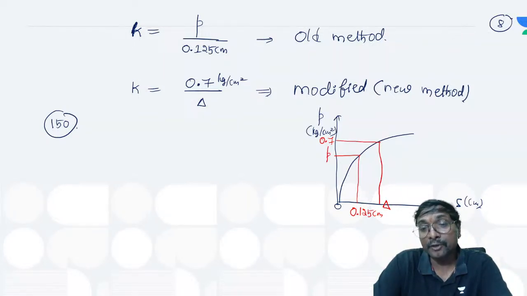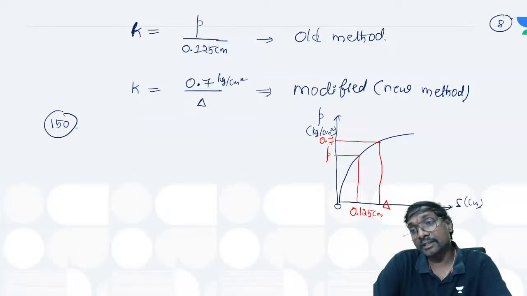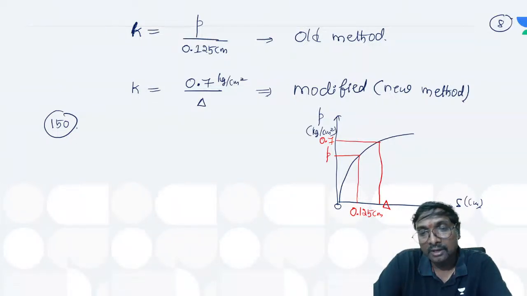Different materials, different diameters, you also get a different K value, no? So then which one do we have to take finally? Which one do we have to take finally, if you observe?